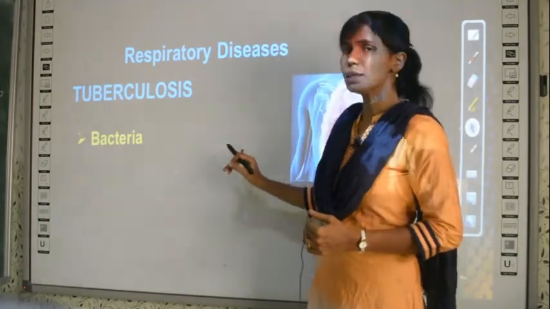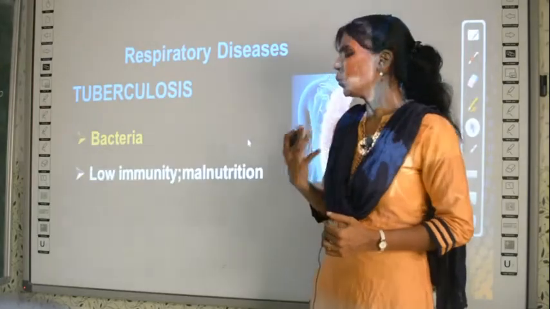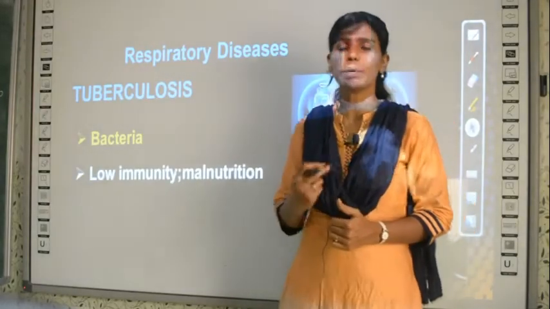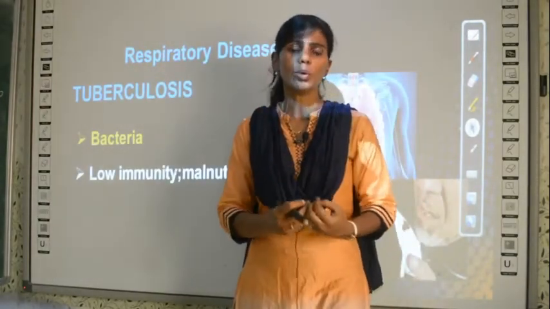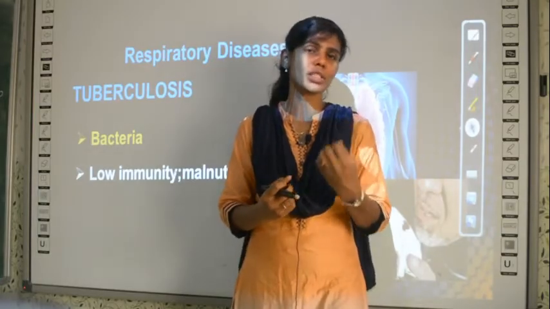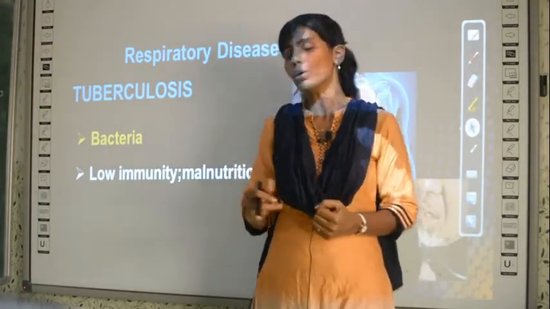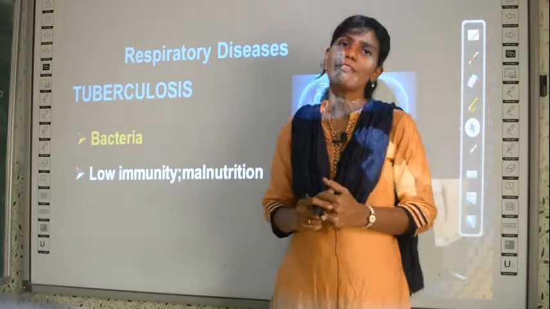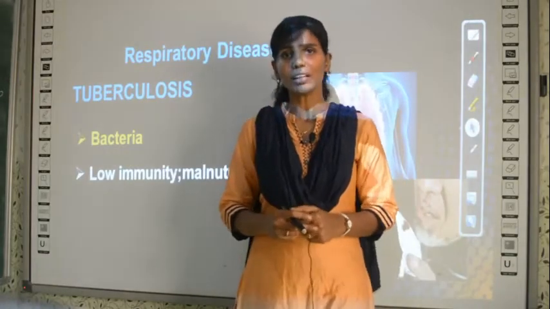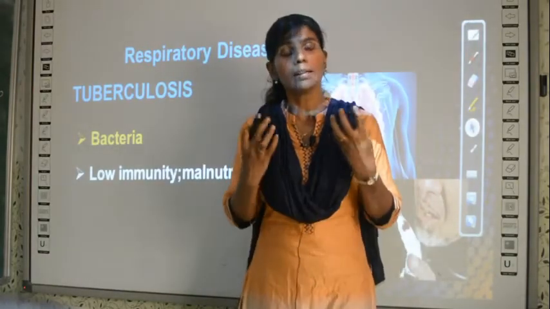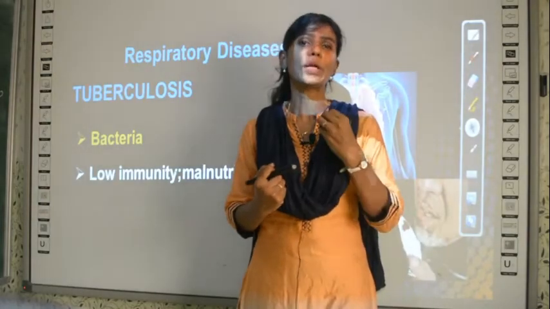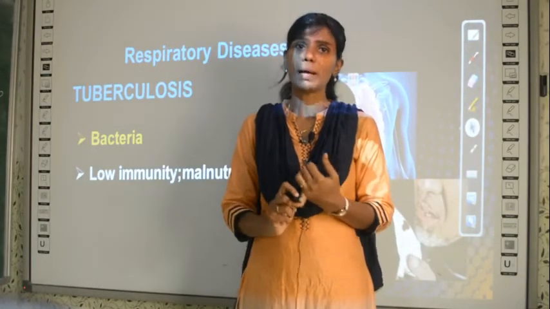Clear? So again it is a bacterial disease, and who will it infect? It will infect people with low immunity, which means their immune system is not good, and also those who have malnutrition. What is malnutrition? Malnutrition means their nutrition levels are very poor. They do not take a balanced diet.